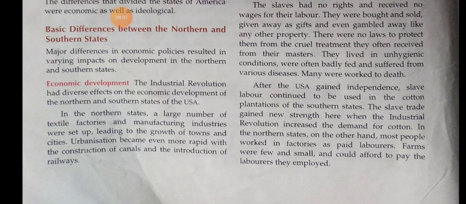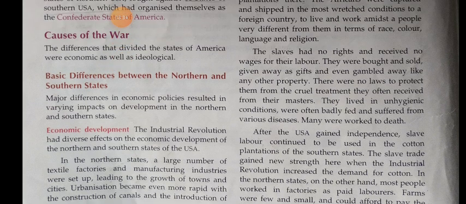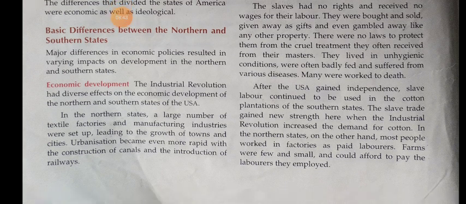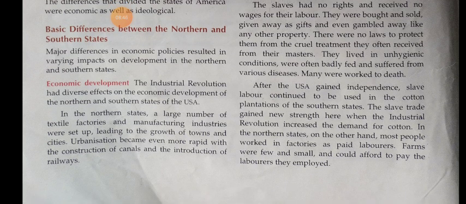So after getting independence, slave labor continued in the USA. That means they didn't get any money; they simply worked from morning to evening. But at the same time, in the northern states, most of the people worked in factories as paid laborers. They got enough money for their work. This was the important difference in the slavery system.